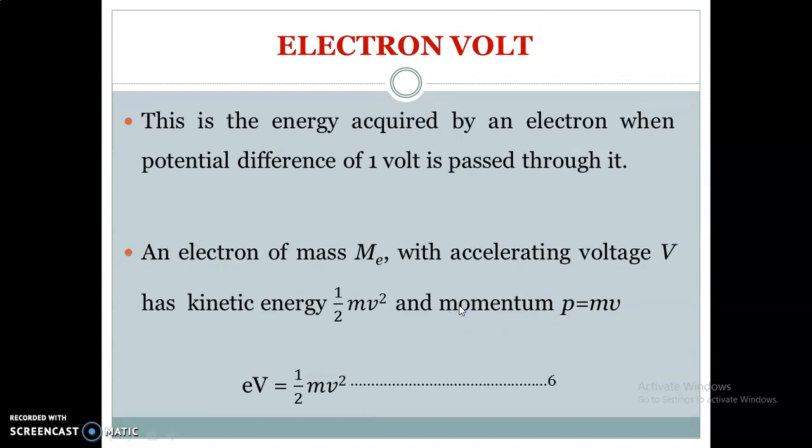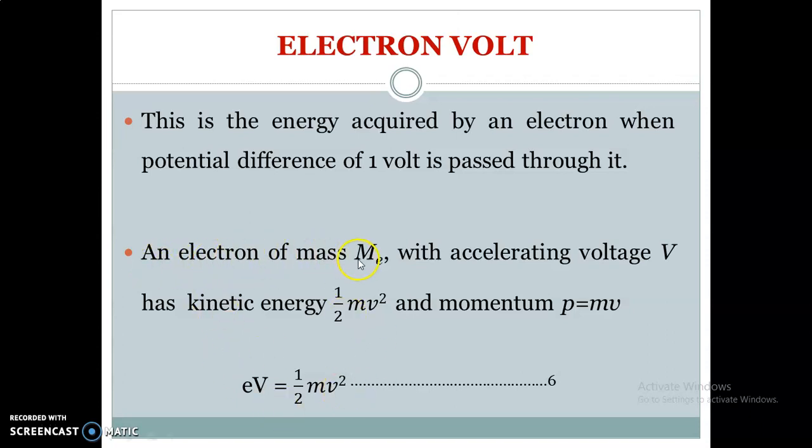Now let us look at electron volt. In one of our classes, we looked at electron volt, where we said that electron volt is the energy acquired by an electron when it is made to pass through a potential difference of 1 volt. When a PD of 1 volt passes through an electron, that electron acquires energy, kinetic energy that it's used to move.